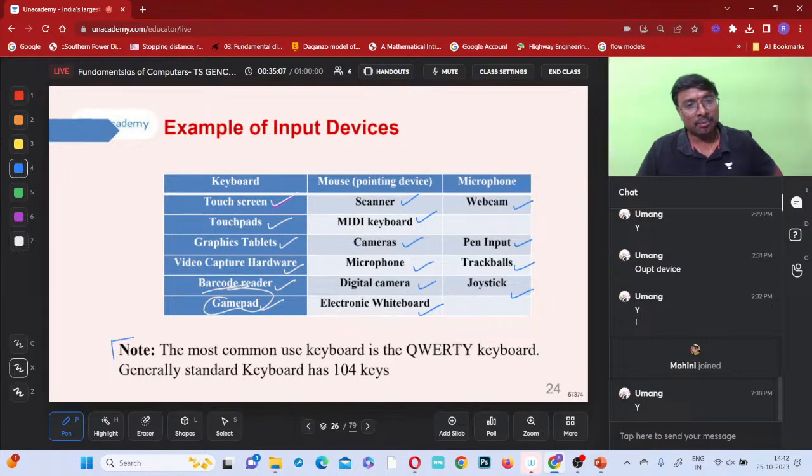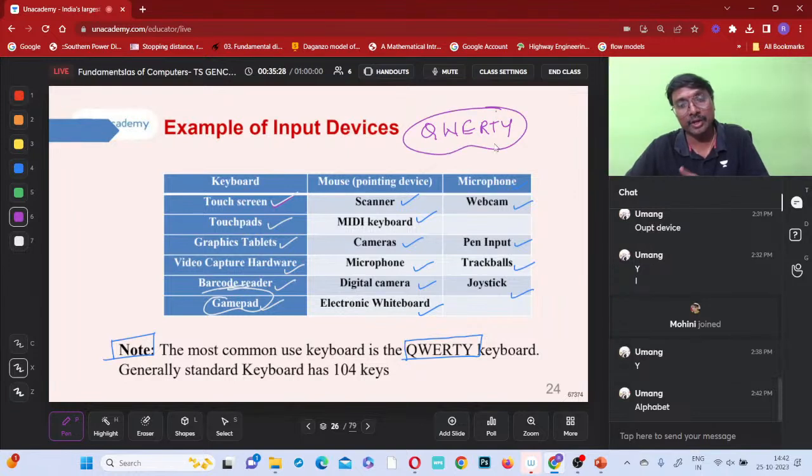So what is the most commonly used keyboard? This is also very important. You can say QWERTY keyboard. What is the meaning of this QWERTY? Is it A, B, C, D, E, F, or does it start with Q, W, E, R, T, Y? It starts with Q, W, E, R, T, Y. Alphabets are placed in that order, not in the A, B, C, D, E, F, G, H order.